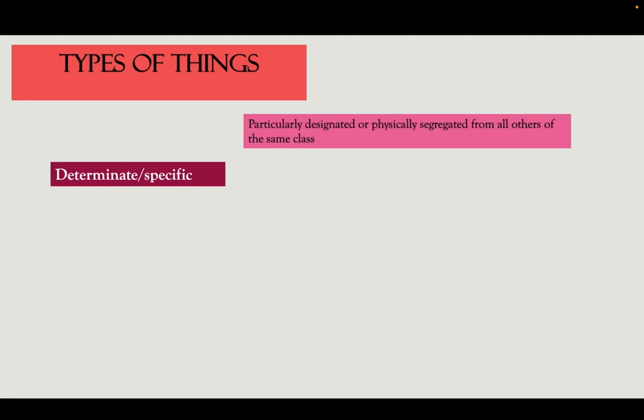A determinate or a specific thing is a thing particularly designated or physically segregated from all others of the same class. A determinate thing is identified by its individuality. So for example, kung maingon ko, I will only drink nature's spring water as my mineral water, I am talking about a determinate specific thing. Unsa man ang determinate specific thing nga akong ginainom lang, that is nature's spring mineral water.